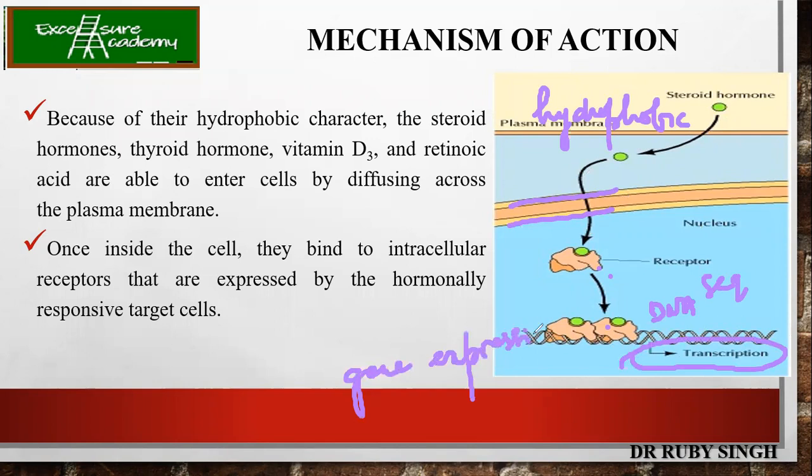So transcription and translation, if it happens, it is telling you that the cell has its own regulated gene expression. Let's see what is written over here. Because of the hydrophobic character, the steroid hormones are able to enter the cells by diffusing across the plasma membrane. Inside the cell, they bind to the intracellular receptors that are expressed by the hormonally responsive targets. So they bind to receptors which are produced by hormonally responsive target cells.